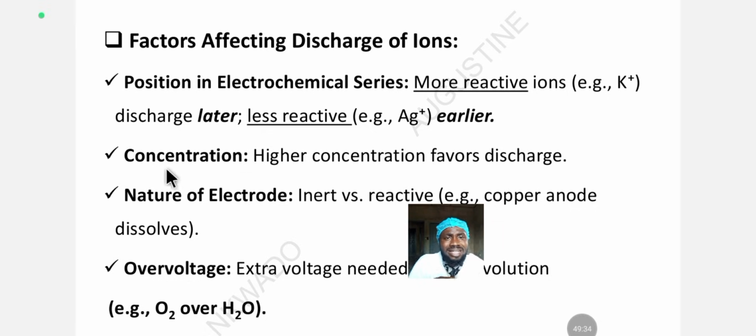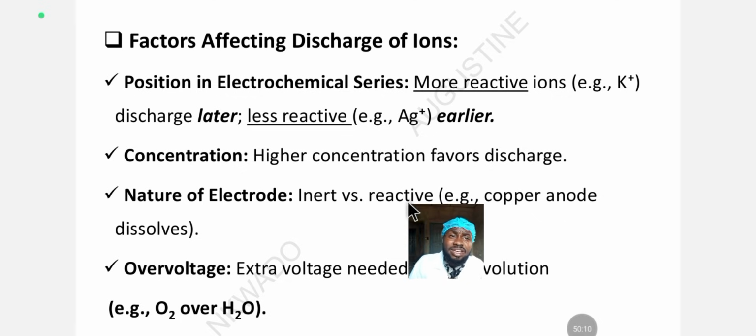The second factor is the concentration. The concentration of the electrolyte affects ion discharge too. The higher the concentration, the higher the discharge, so higher concentration favors discharge. The third is the nature of the electrode. Is the electrode inert, or is it reactive? If you have an inert electrode, the electrode is going to stay, and the ions are going to be discharged. It favors discharge.